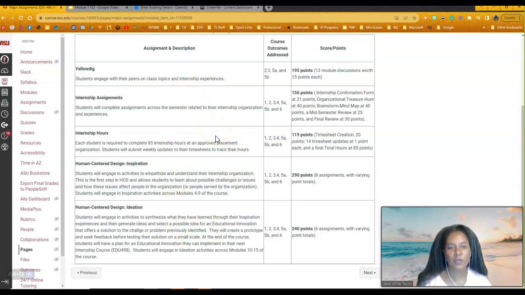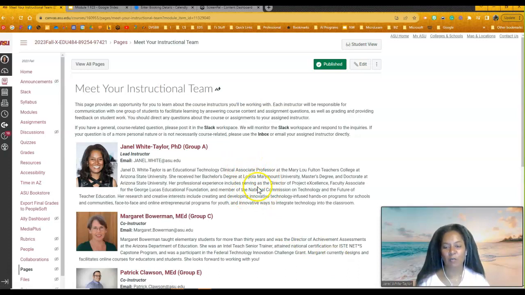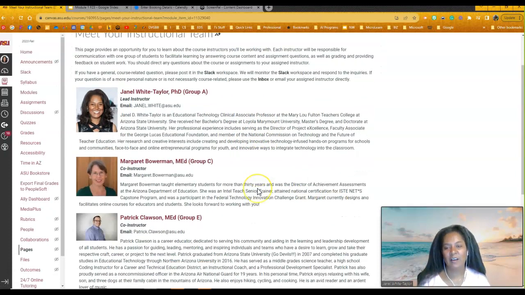So for those of you that were here with us in the spring, I know some of you took the class over the summer, so you're coming back and working with us. I know this next page looks a little wonky. We had a little bit of weirdness with our instructional team in terms of the letters, so this will be rearranged by the time you see it again, but we're all back.